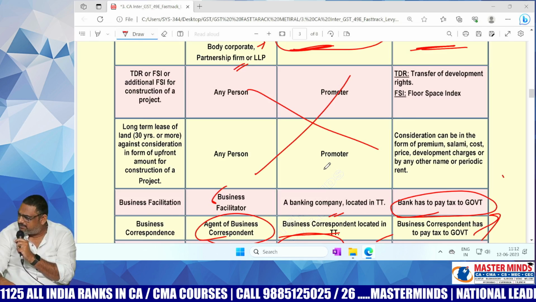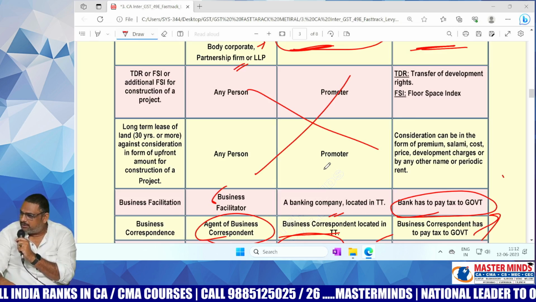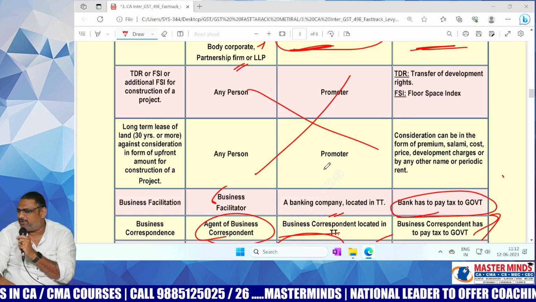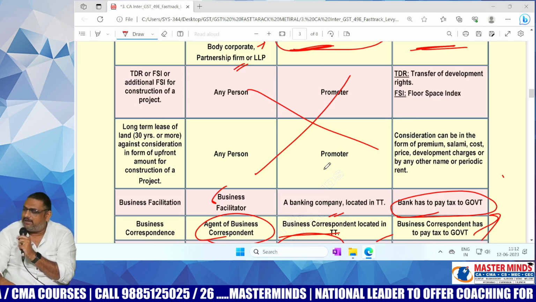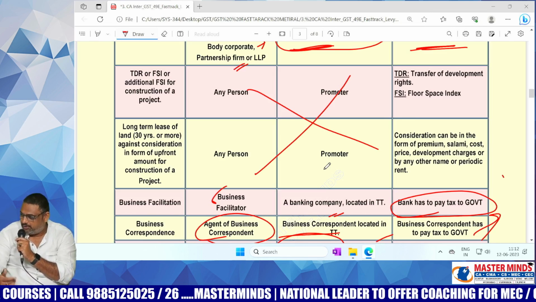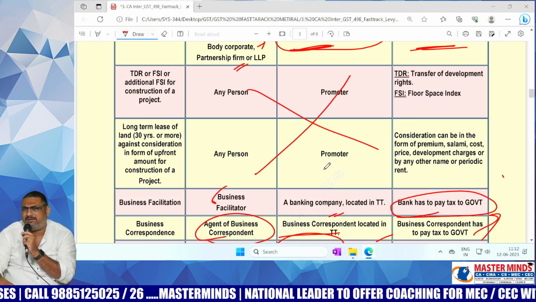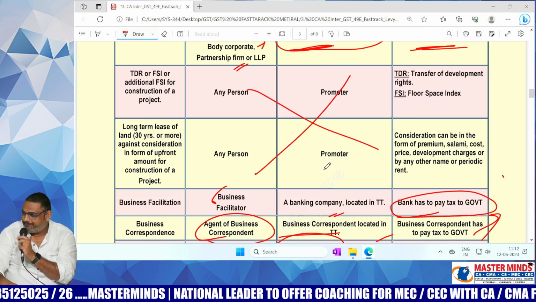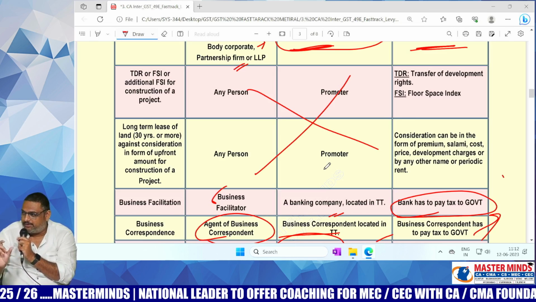DRC 03? No, not DRC 03, it's PMT 09 or 07. That is the challan you need to use for payment. PMT 09 or 07, in both of them, not DRC. PMT denotes payment.